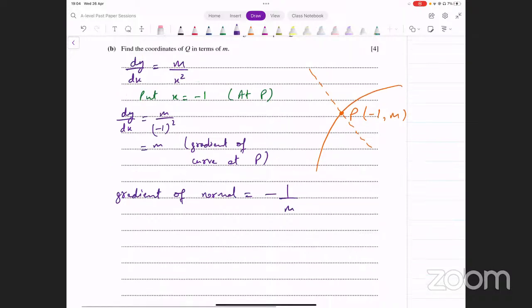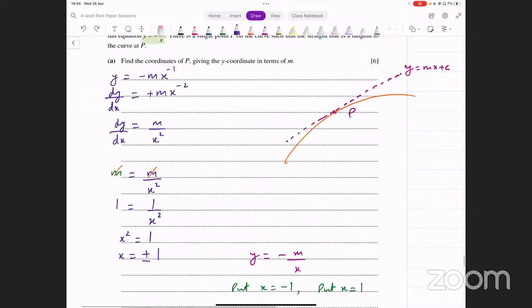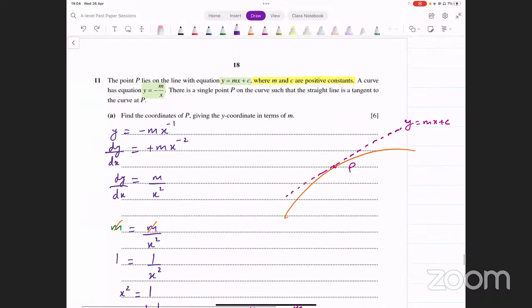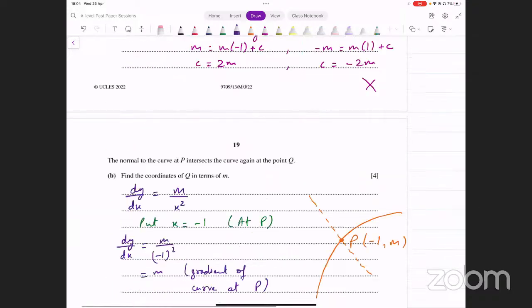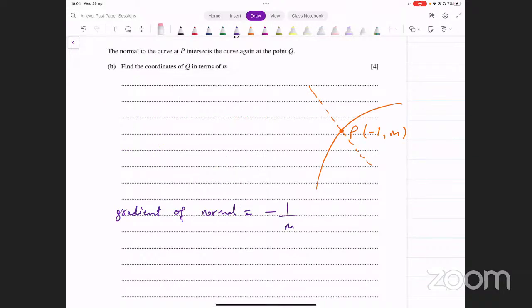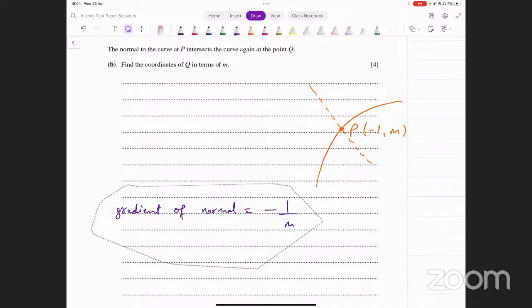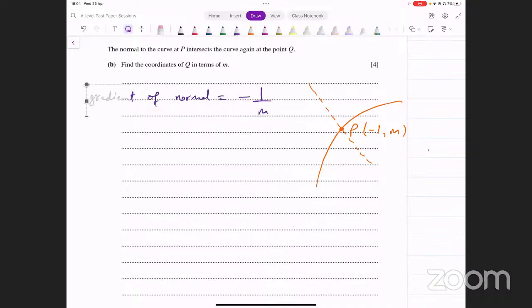All right. In fact, we did not really need to do all of this because हमें पहले से पता था। So हमें ये करने की जरूरत नहीं थी, हमें पहले से पता था tangent gradient m था, right? तो normal gradient -1 over m हो जाता। So we have to just get rid of this. This is extra working, not needed. इसके बगैर भी आप कर सकते थे। आपको पता है tangent का gradient m था, तो normal का क्या होगा? -1 over m होगा, right? So what about the equation of the normal?